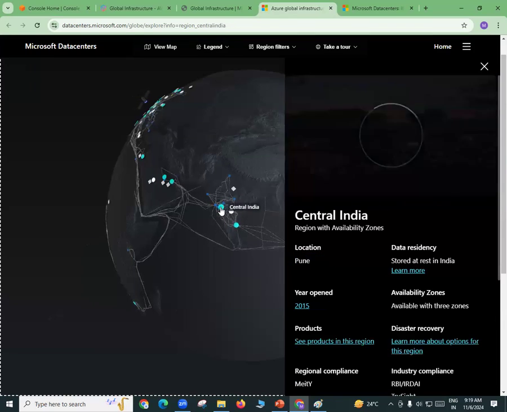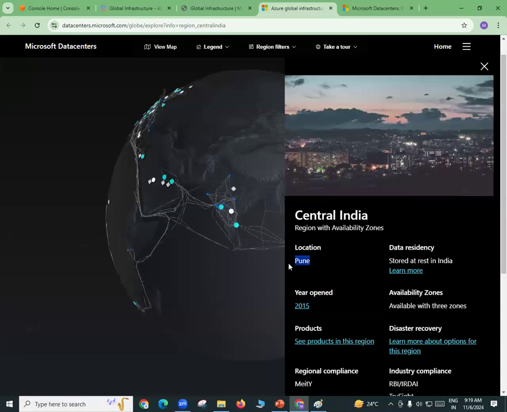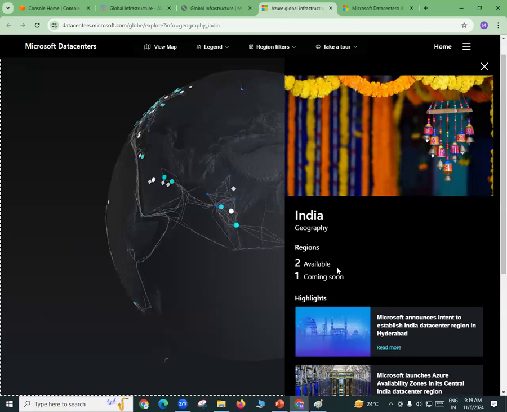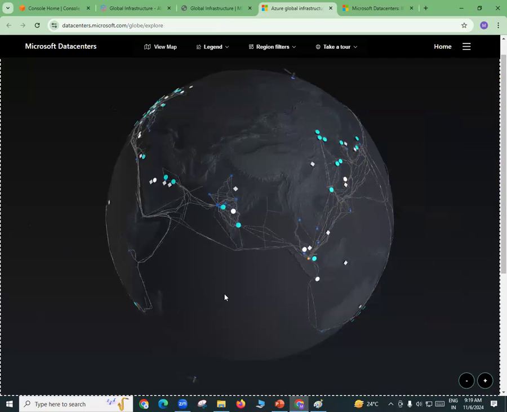Okay, and in central India, in Pune actually they have, see, they have selected a different city. And what about this? This is also in India. Okay, it is actually coming soon. So see, Microsoft people are using Chennai, Hyderabad, and Pune as their physical locations to provide these services.